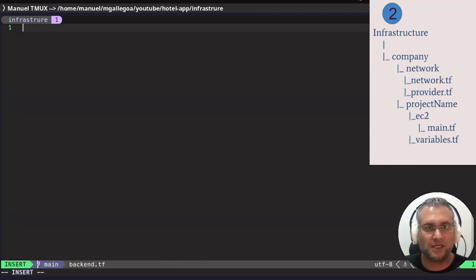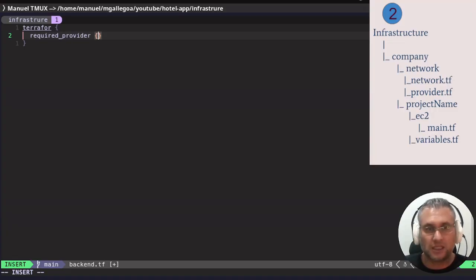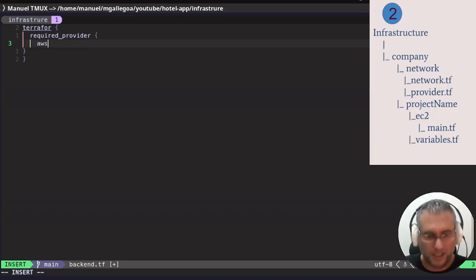Here in backend I'm going to define the Terraform platform, and the required provider, and here I'm going to define the AWS provider.